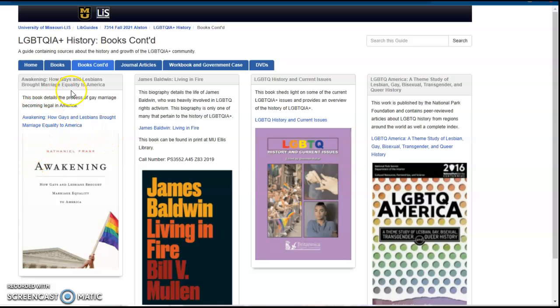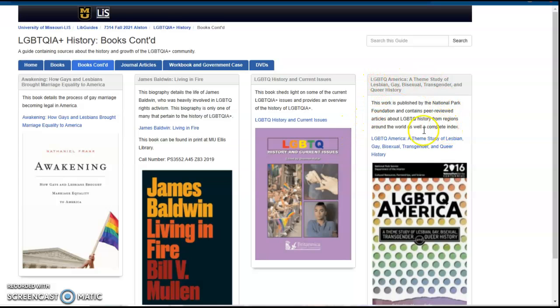This book here details the process of gay marriage becoming legal in America, which is of course a large event in this history. Here you have LGBTQ history and current issues, so this kind of goes over the history and also where we're at currently in these issues.